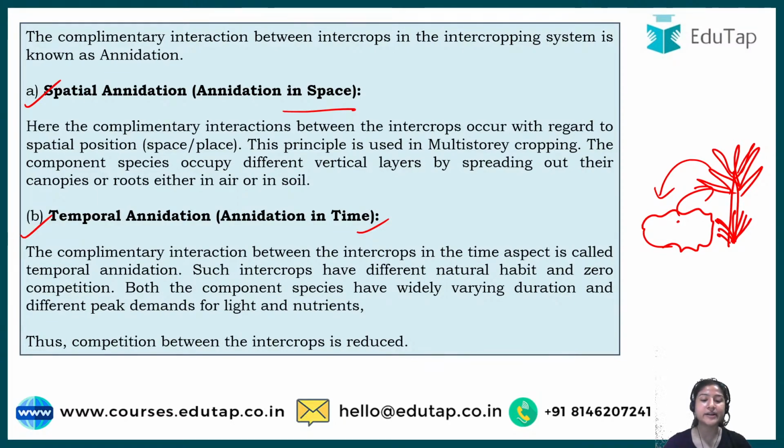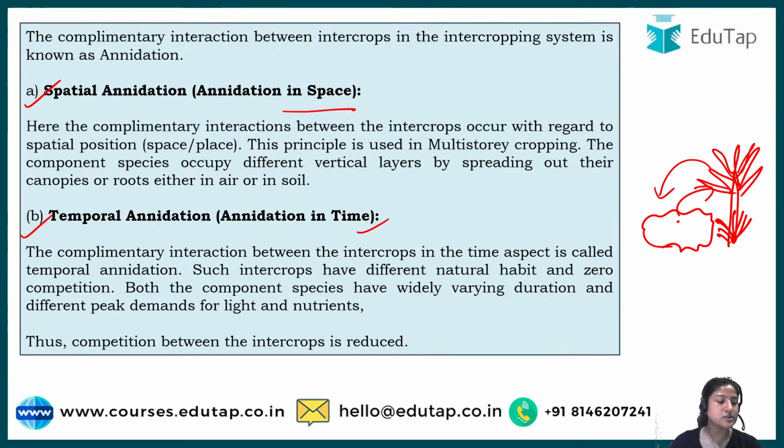These are complementary, meaning benefiting each other. They have different habits because they grow at different times, their harvesting times would be different, and their critical stages would be different, right? Critical means the necessary stages where you have to provide irrigation and care, everything would be different, and that is why option number 4, that is 1 and 2 both, was the correct answer. I hope you get this.